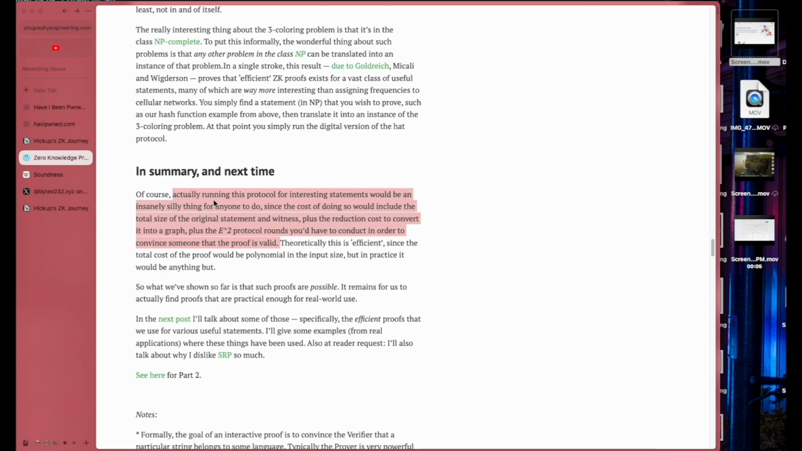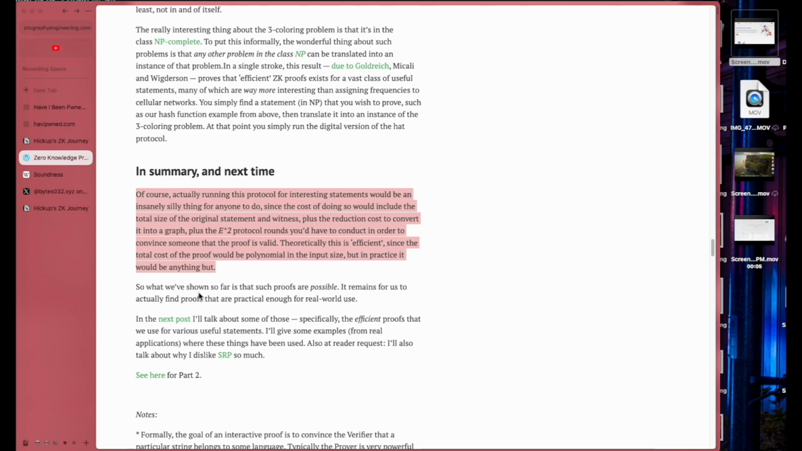Of course, actually running this protocol for interesting statements would be an insanely silly thing for anyone to do, since the cost of doing so would include the total size of the original statement and witness, plus the reduction cost to convert it into a graph, plus e squared protocol rounds you'd have to conduct in order to convince someone that the proof is valid. Theoretically, this is efficient, since the total cost of proof would be polynomial in input size, but in practice it would be anything but. So basically you're saying zero knowledge proofs are expensive, right? It's a very, very complicated way to say it's an expensive way of proving things, alright?